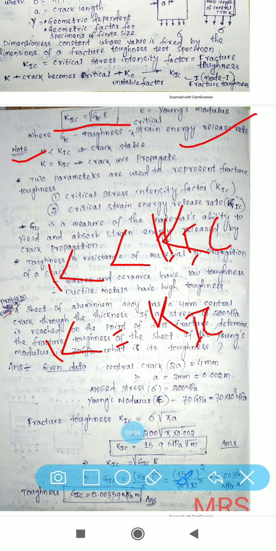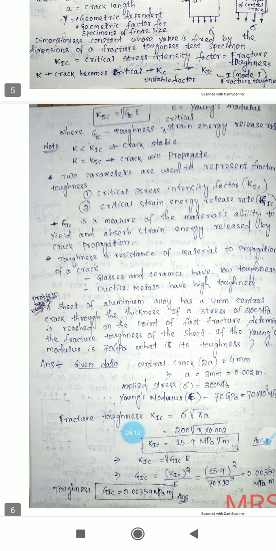There are two parameters used to represent fracture toughness: one is KIC, the critical stress intensity factor, and the second is GIC, the critical strain energy release rate. The critical strain energy release rate is a measure of the material's ability to yield and absorb strain energy released by crack propagation.